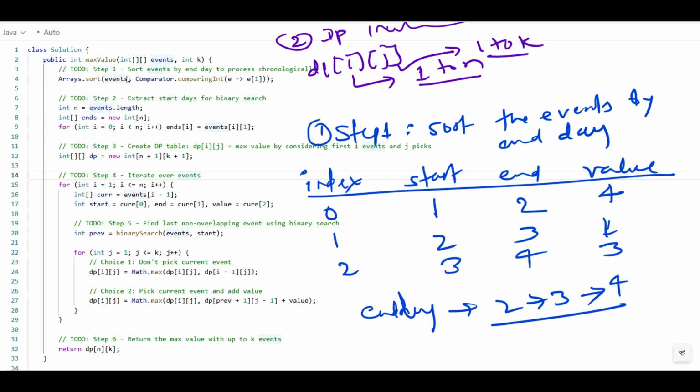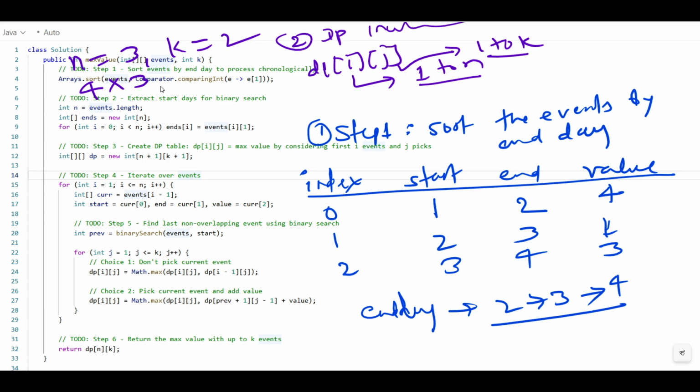Let's say n is 3 and k is 2. Can we say that? It means we have to initialize the dp into what? We have to take the size 4 into 3, right?